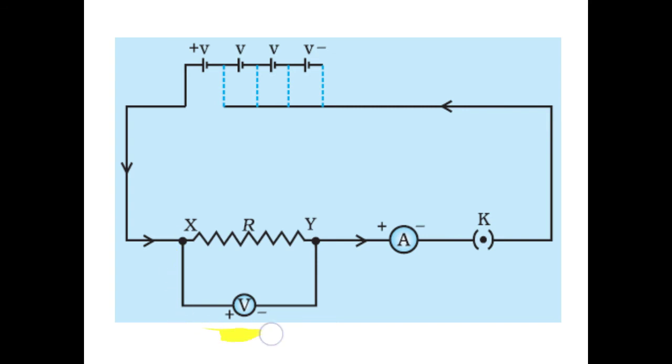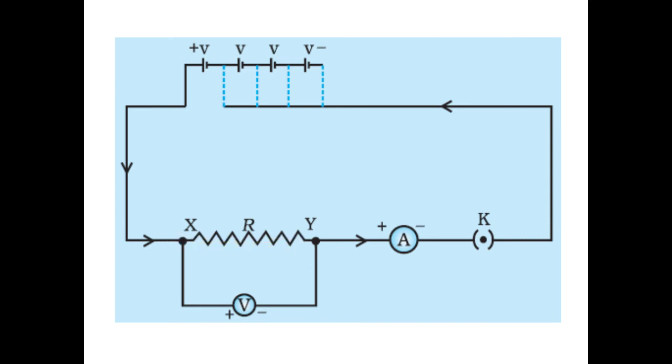Now this symbol V represents the voltmeter. This voltmeter is connected in parallel with this resistance. Parallel means one end of the voltmeter is connected to one end of the instrument and the other end of the voltmeter is connected to the same instrument or appliance.